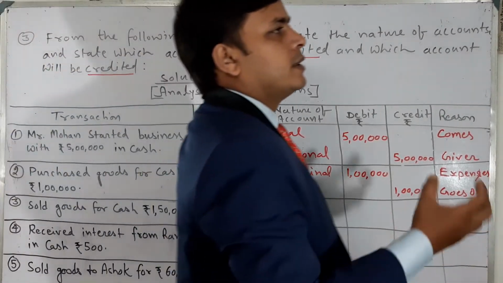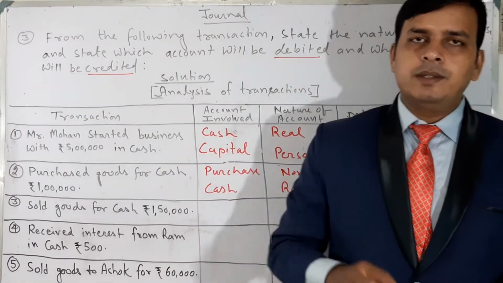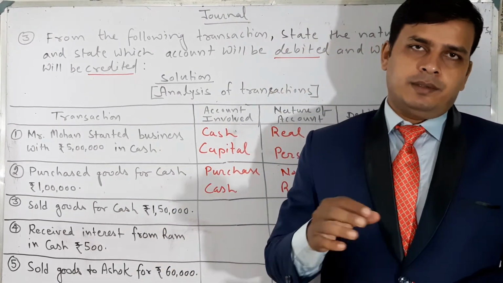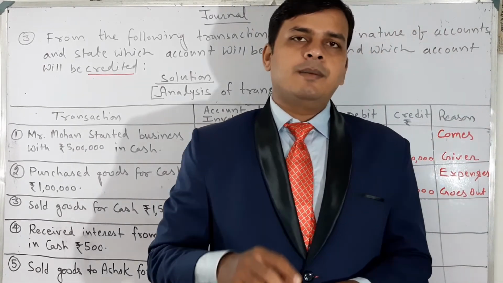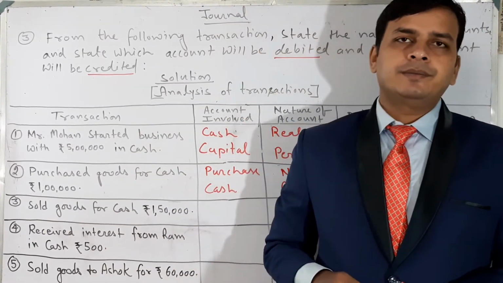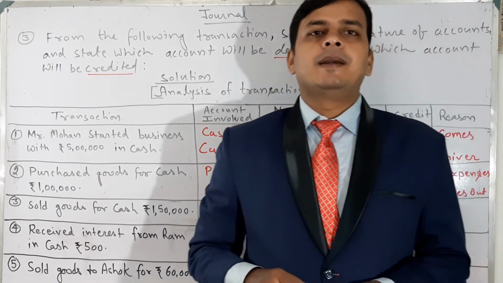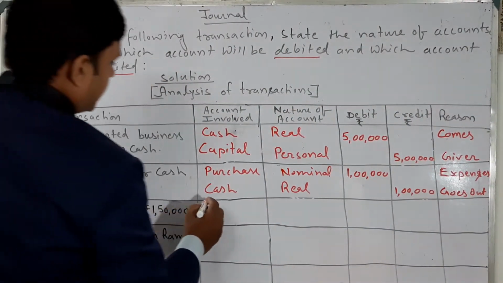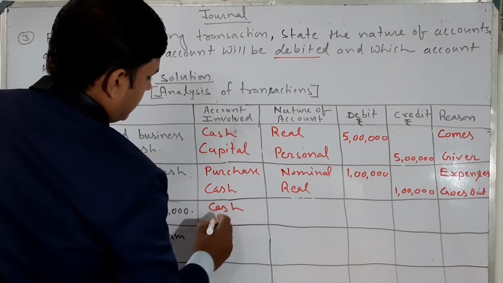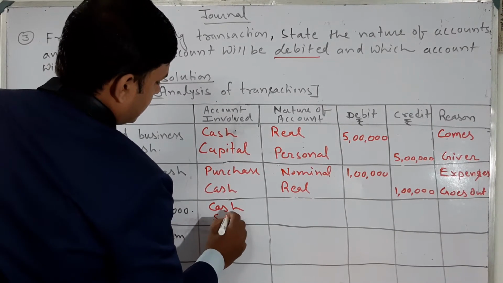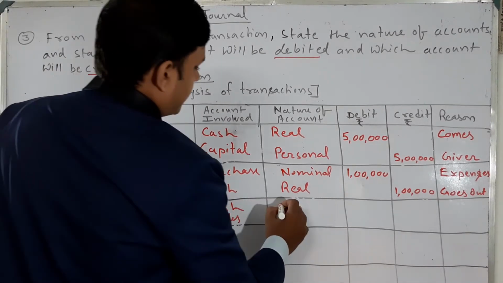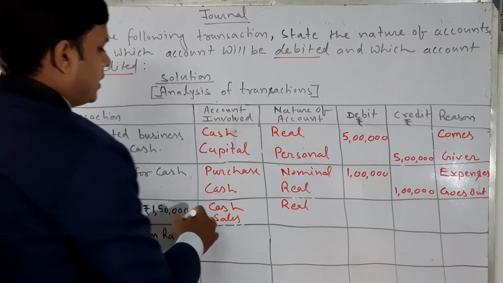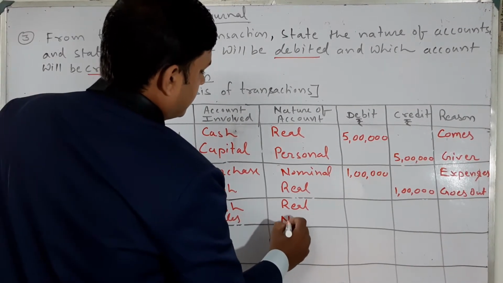Sold goods for cash. Sold means suppose you are selling anything, then you are getting cash. Sold goods for cash: cash account debit to sales. This is the income of your company. So cash account debit to sales. Cash is a real account and sales is a nominal account.